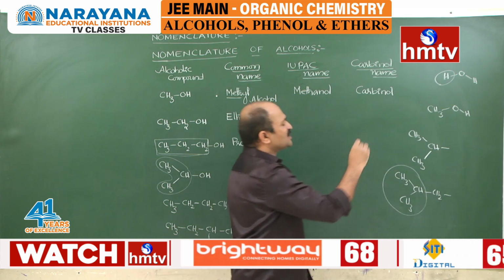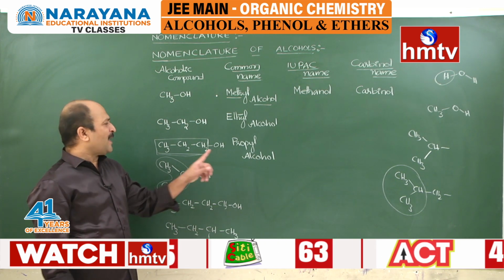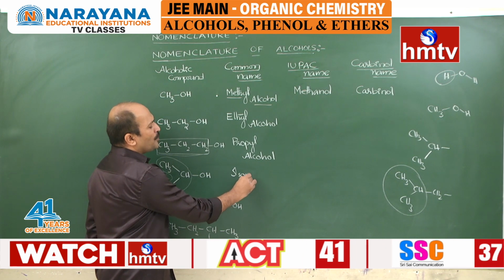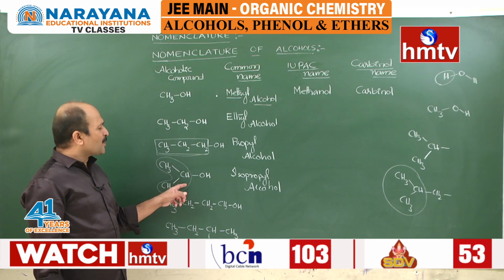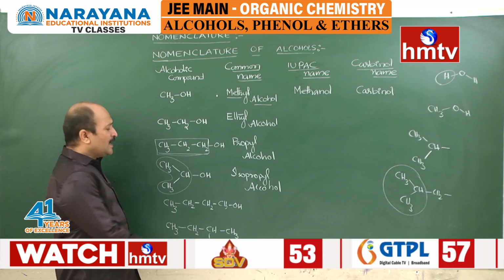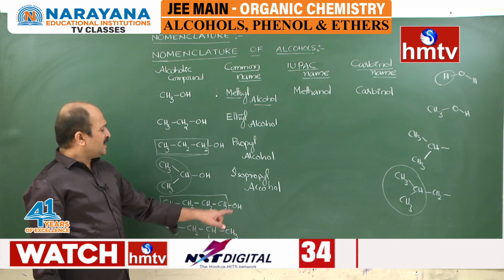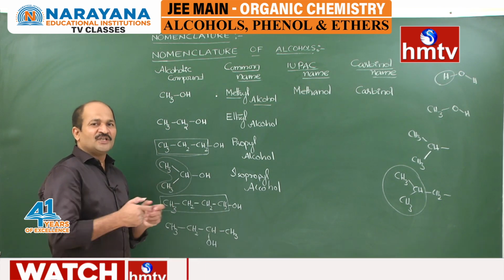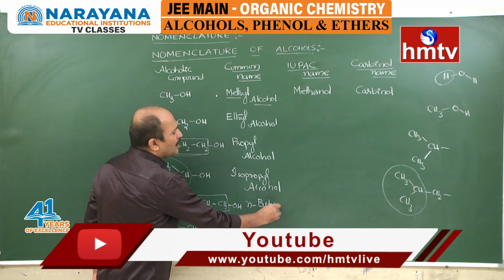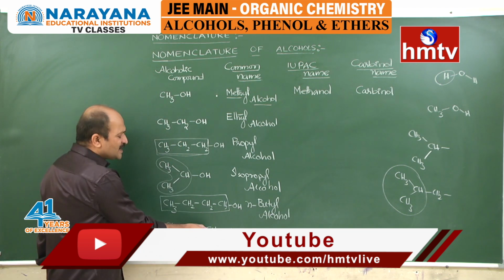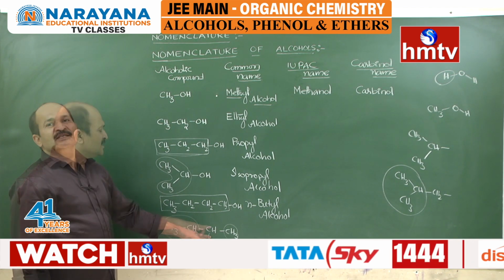The group with this structure can be considered as iso. So here it is called isopropyl alcohol. In the water molecule, hydrogen is replaced with the isopropyl group, so it is called isopropyl alcohol. And come to here, this is the butyl. It is a normal chain, n-butyl. In the water molecule, hydrogen is replaced by the n-butyl, so it is called n-butyl alcohol. And come to here, this CH contains one CH3 group and one C2H5 group. This can be called secondary butyl.